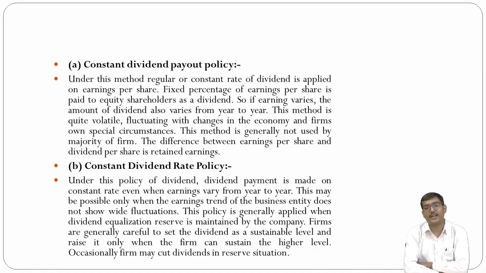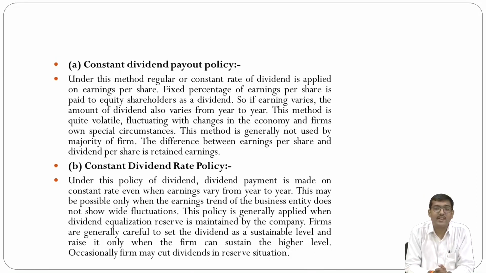Next is constant dividend rate policy. Under this policy, dividend payment is made at a constant rate even when the earnings vary from year to year. This may be possible only when the earnings trend of the business entity does not show wide fluctuation.